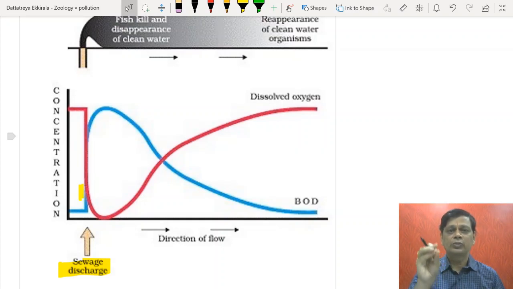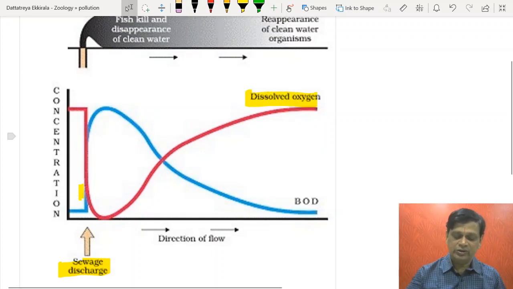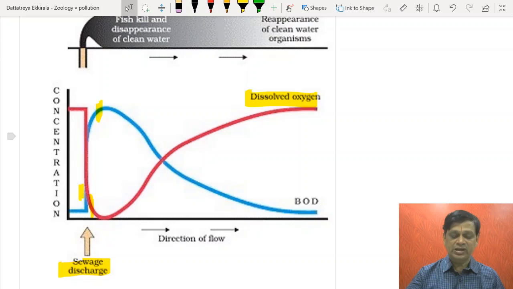Microbes require oxygen for the breakdown of organic waste, and that is called biochemical oxygen demand or biological oxygen demand. BOD is increasing, which means the dissolved oxygen, you observe here, is lowest here. That is also the place where BOD is highest. Where dissolved oxygen is decreasing, demand is increasing.